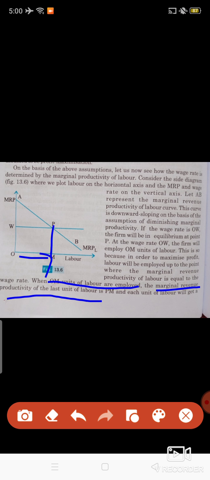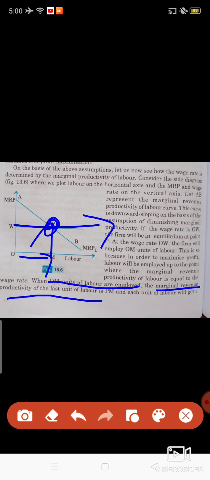Each unit of labor will get the wage rate which is equal to the marginal revenue productivity of the last unit of labor. Due to the existence of perfect competition, each unit of labor will get the same wage, and that is the reason it is a horizontal line. This wage rate is equal to the marginal revenue productivity, at P, of the last unit of labor employed.